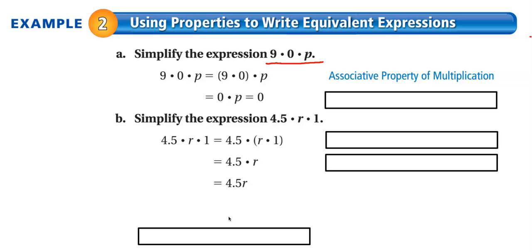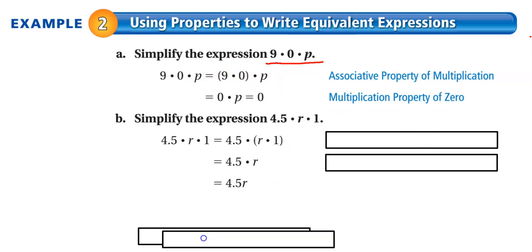And then when I actually go and multiply the 0 times the 9, that equals 0. That's that multiplication property of 0 that I told you about. So when I actually multiply the 9 and 0 together, I can do that, and I know the answer is 0 because there's a multiplication property of 0 that tells me that. And then the whole thing equals 0.